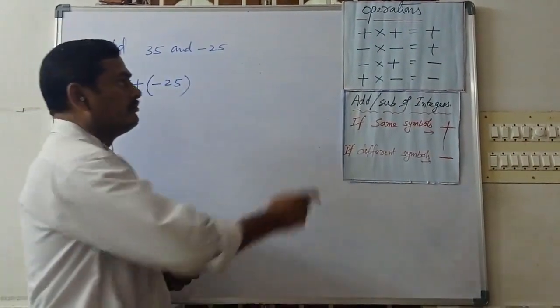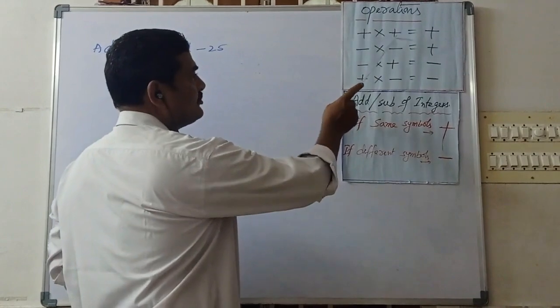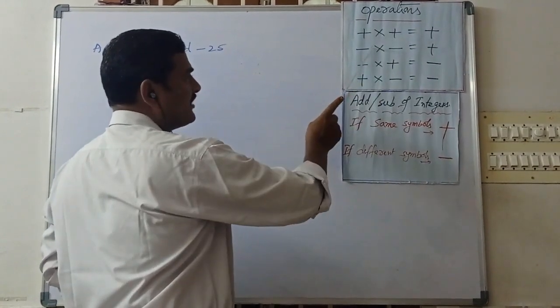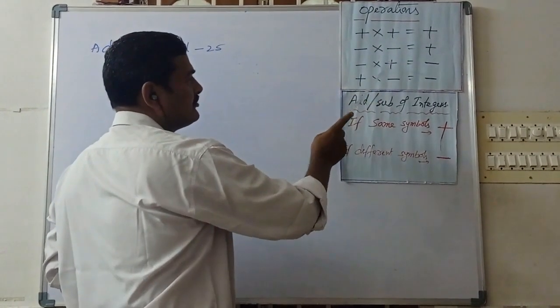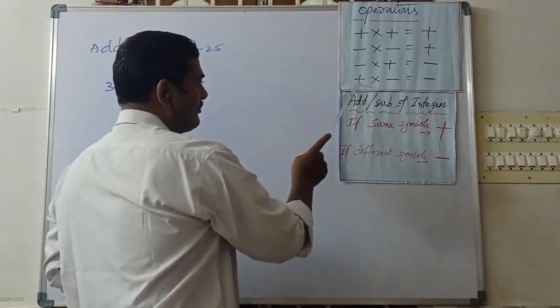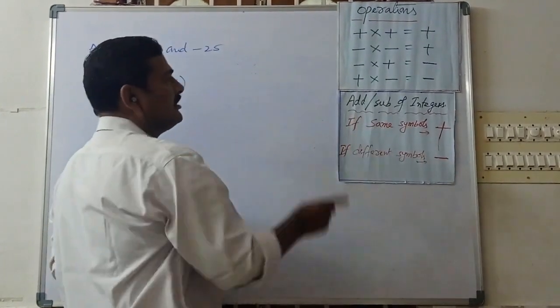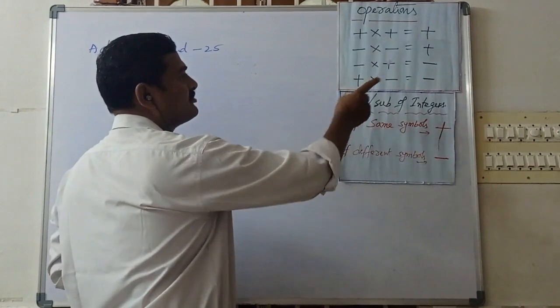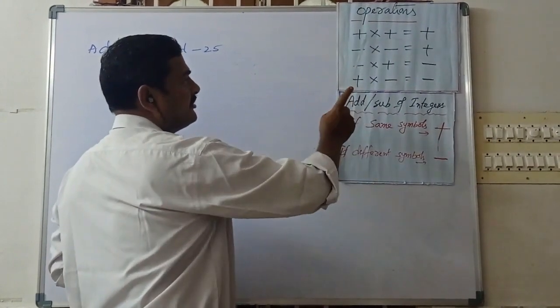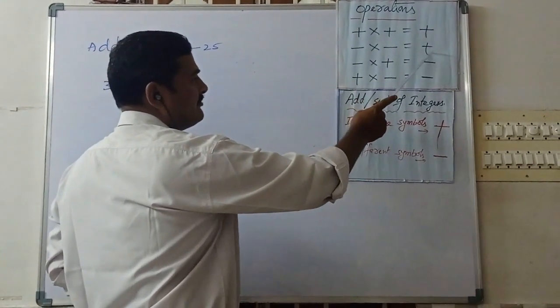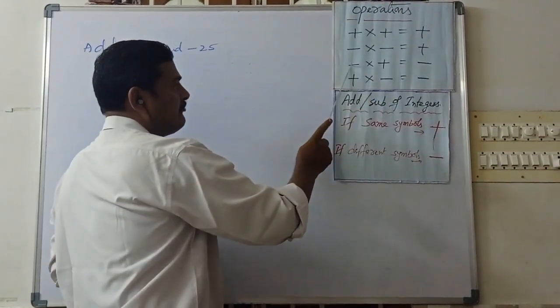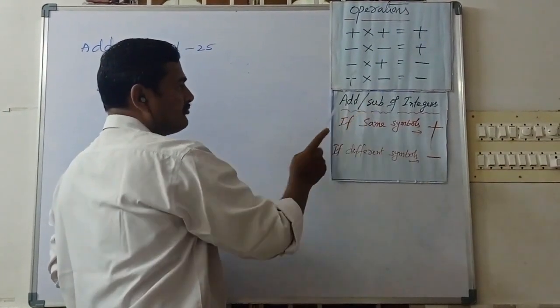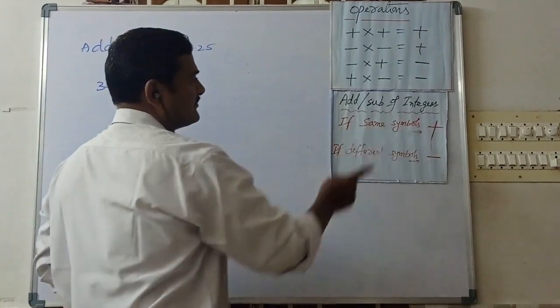If both are pluses, plus into plus is plus. Minus into minus is plus. Minus into plus is minus. Plus into minus is minus. If both are the same symbols, what will come? Plus. If both are minuses multiplied, what will come? Plus. Any one plus and one minus means minus.